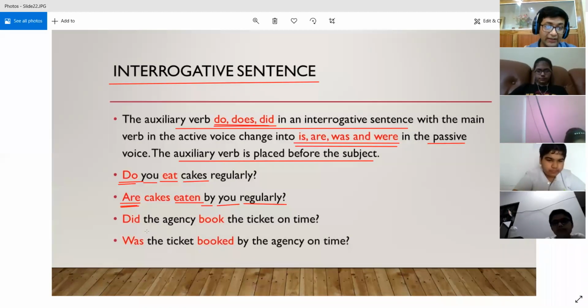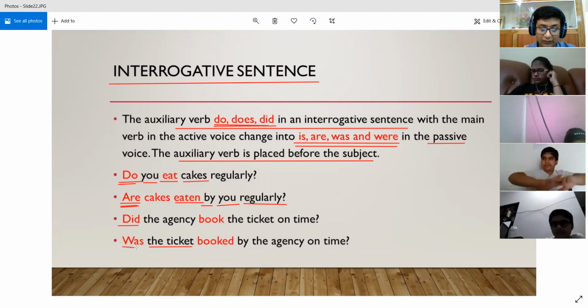Now see another sentence with did, which is again an auxiliary verb. Did the agency book the ticket on time? This sentence is in simple past, right? Because we are talking about did. Over here, since we are talking about one ticket, that is why we are using was.